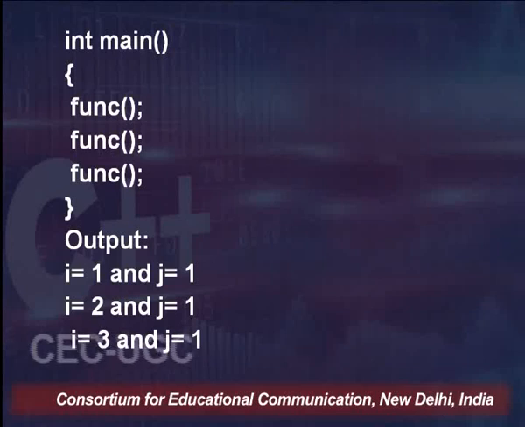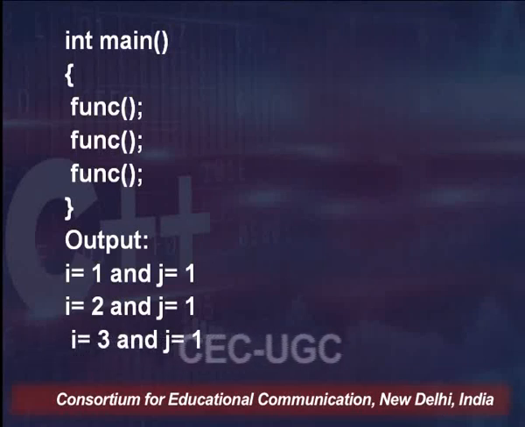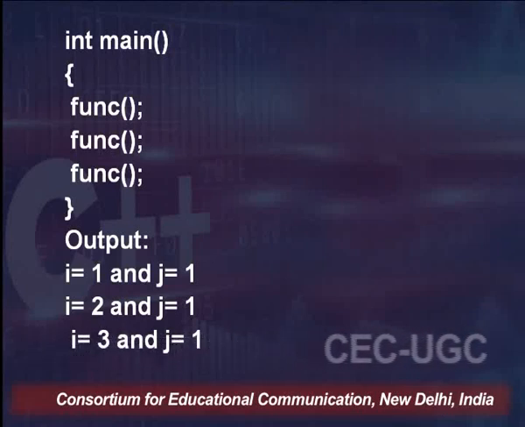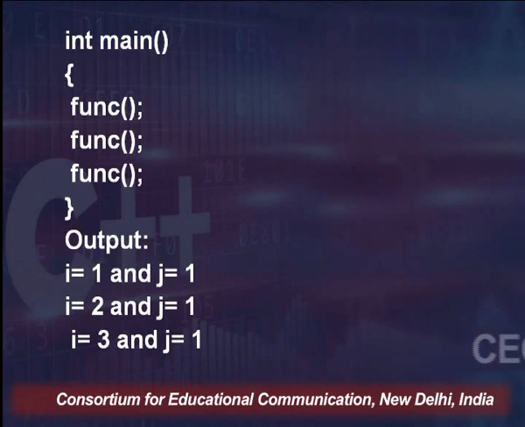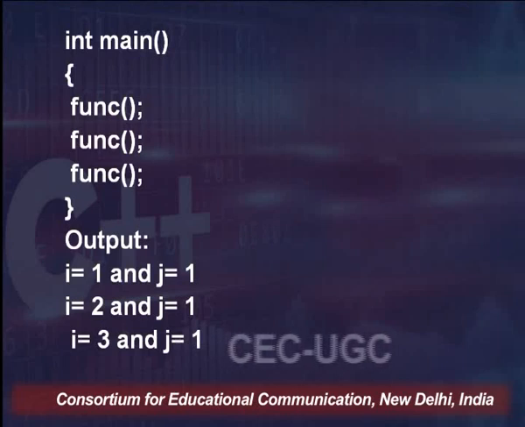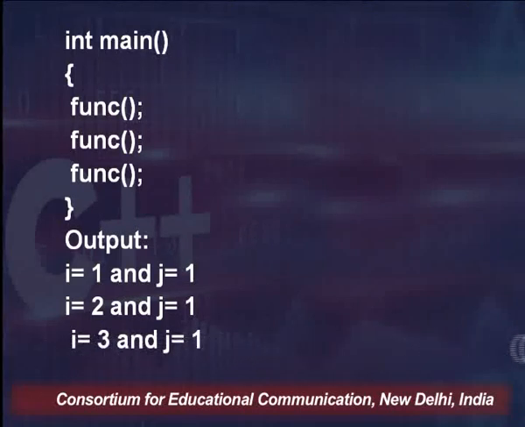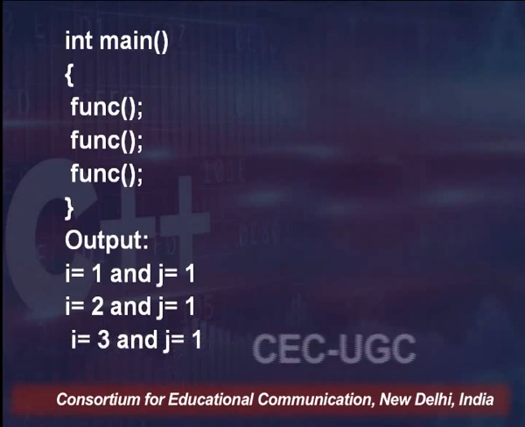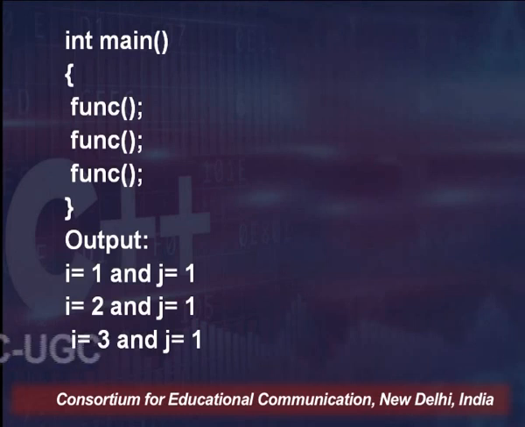Now the function vanishes, because that call is going to end, and the control is coming back to the main function. So now what will happen? j is out of scope, and so is i, but the difference between j and i is that i is retaining its value 2, while j is not retaining its value and has completely vanished.